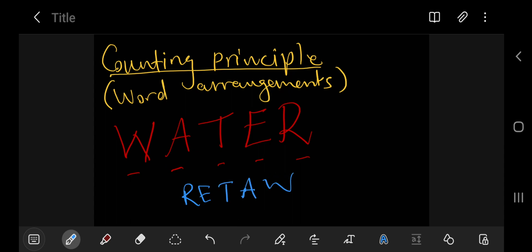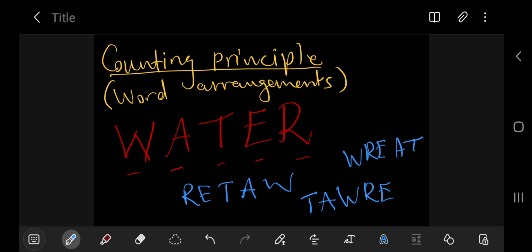Here you start from the last letter, it's just the reverse of these letters. You can have Tori, or you can have, okay, so the words don't have to make sense, right?